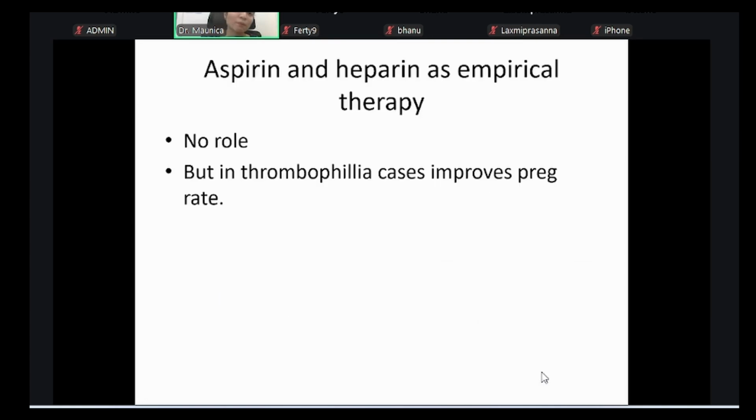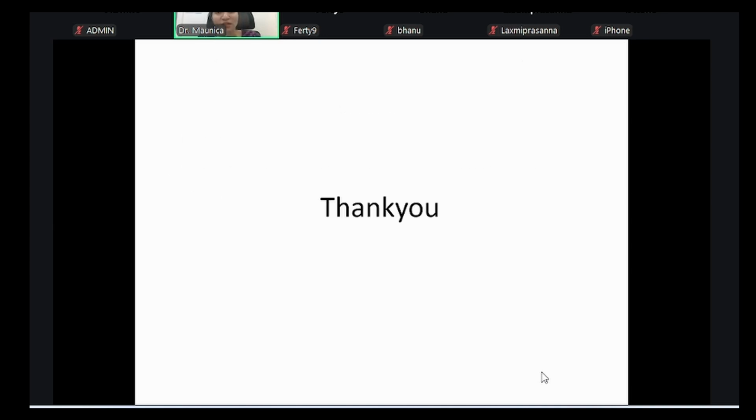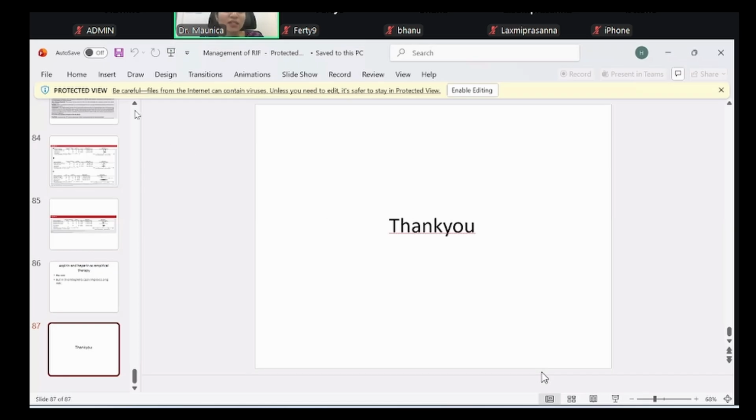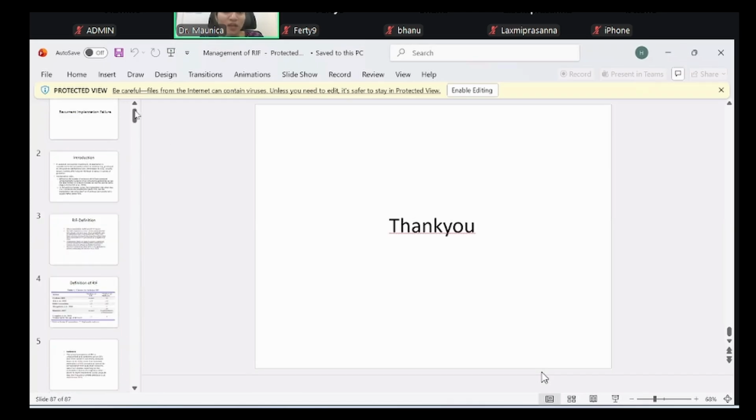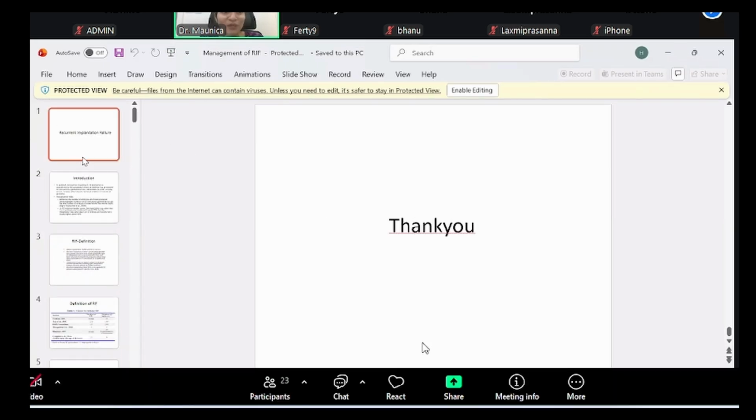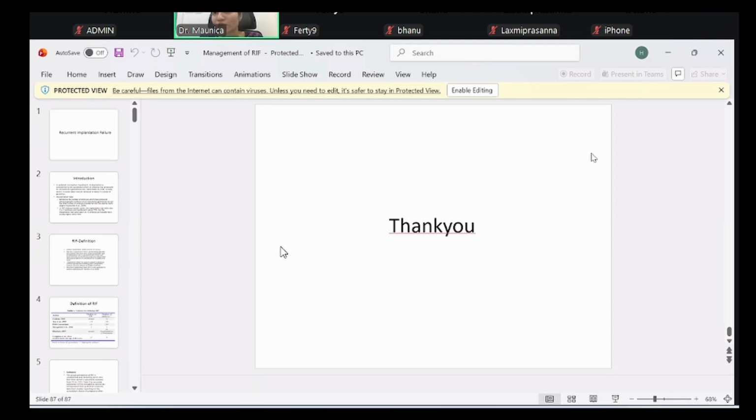Now, last is the empirical treatment with aspirin and heparin in APLA cases. These are the various things that you can do in an RIF lady. What all could be the causes, what all you will evaluate, and then what all can be done in these cases. That brings me to the end of the class. If anyone has any doubts, please ask. I know I cannot do justice completely to RIF, but if somebody has any doubt, I'll try to clarify.